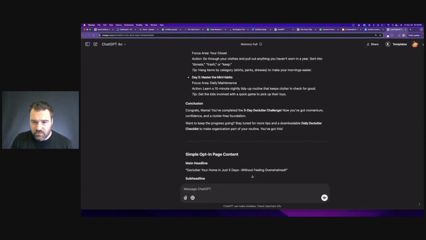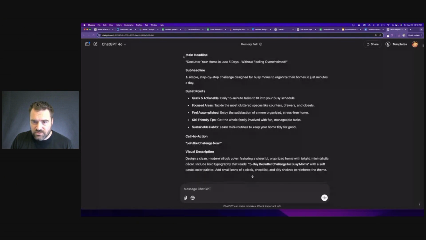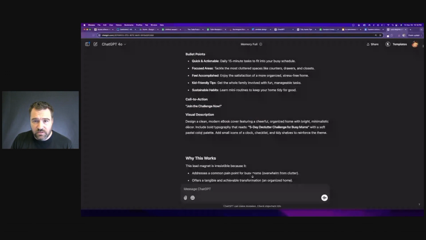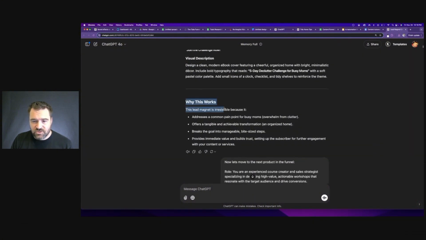And then we come down here to the bottom and it actually writes the copy for the opt-in page. It gives us our headline, our sub-headline, all of our bullet points, call to action, and it even gives us an idea to create a design for an ebook cover that we could use to market this free lead magnet. And then it breaks down why this actually works, which is pretty cool. Now, guys, just like everything else I tell you with AI, we wouldn't just take this as is.